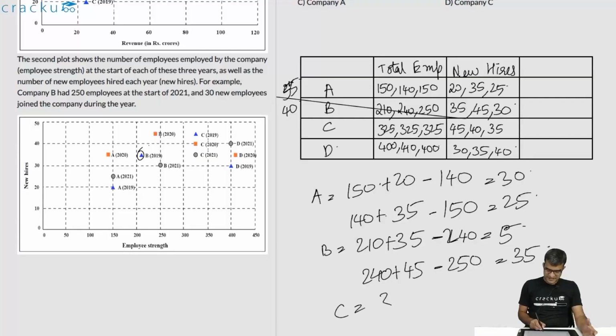For C, it is 325 plus 45 minus 325. That is clearly 45, and for the next year it is 40, because you can see that the total number of employees of C hasn't changed. So this will be 45 plus 40, which is 85.